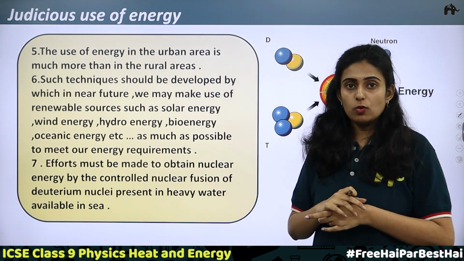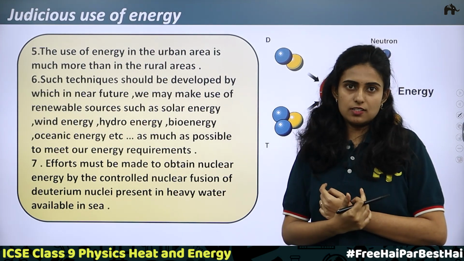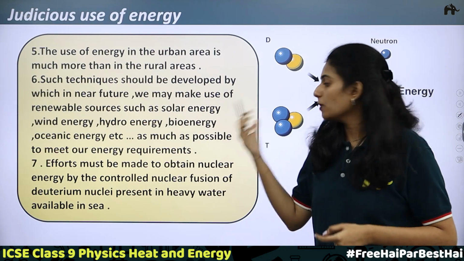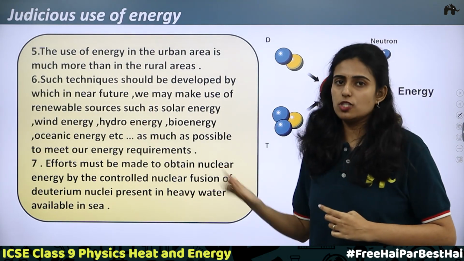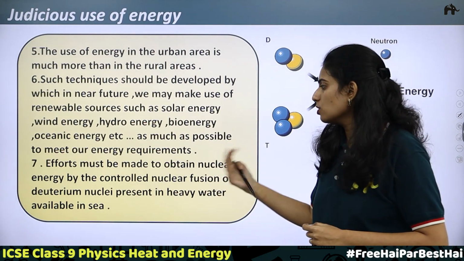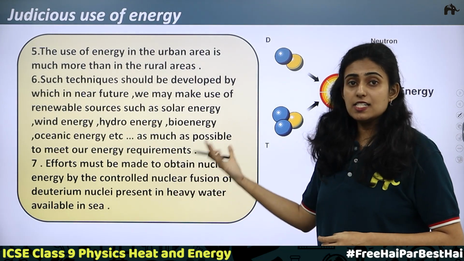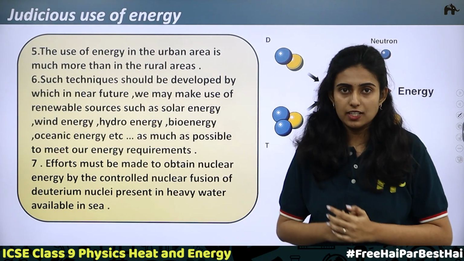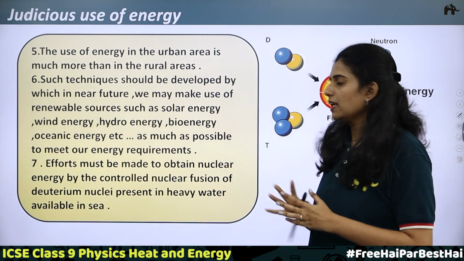So by controlling, what can be done? The energy is used to produce electricity. But we don't know how the fusion energy is used. So methods can be developed. Okay. Effort should be made to use the nuclear fusion energy as well. So that if you are able to produce energy, then this is also a possible way. We know that this is a renewable source of energy. It can also be put into use. Okay. So effort should be developed for that.